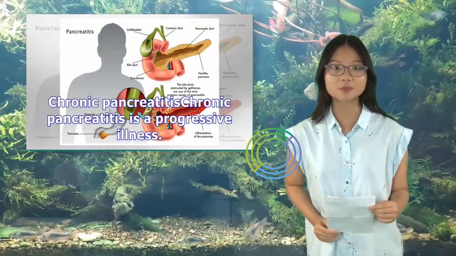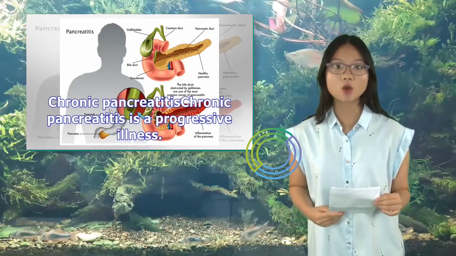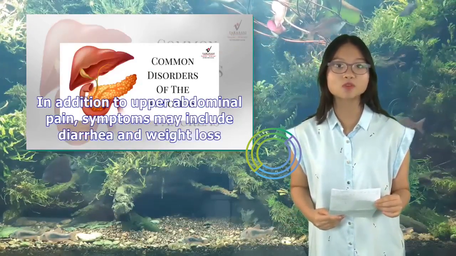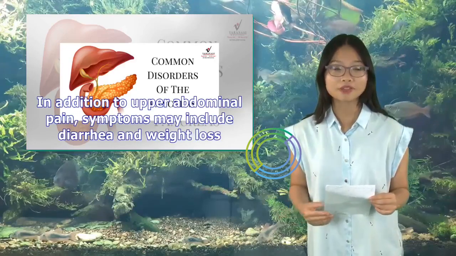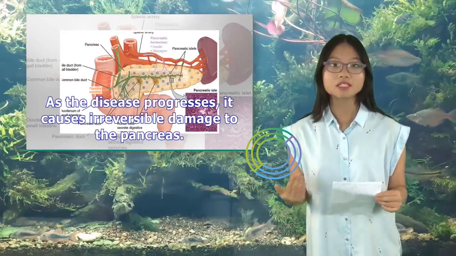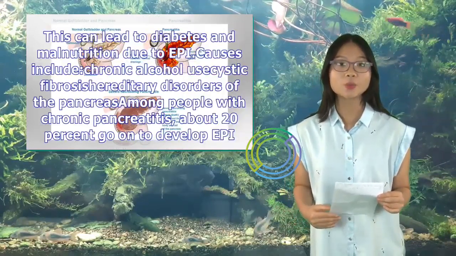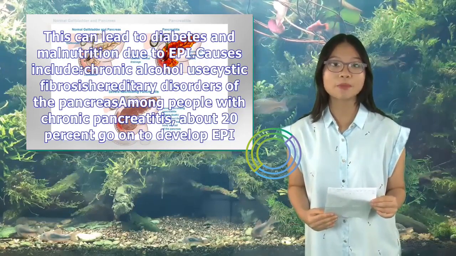Chronic pancreatitis: chronic pancreatitis is a progressive illness. In addition to upper abdominal pain, symptoms may include diarrhea and weight loss. As the disease progresses, it causes irreversible damage to the pancreas. This can lead to diabetes and malnutrition due to EPI.